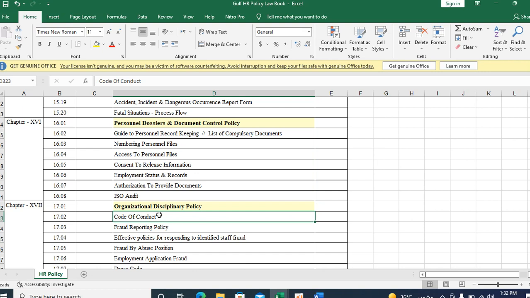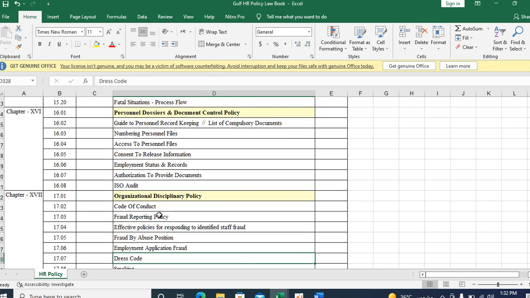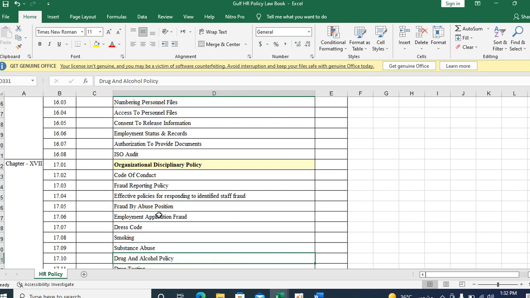Okay, organizational disciplinary policy is very, very important. Code of conduct, fraud reporting policy, and fraud by abuse of a person, employment application fraud: if any employee gives false or wrong information in his CV or biodata, what is the punishment, what action has to be taken, it has to be reflected in the disciplinary policy.